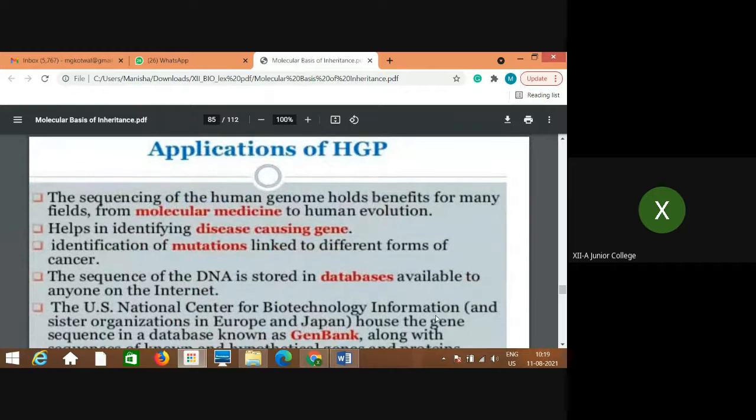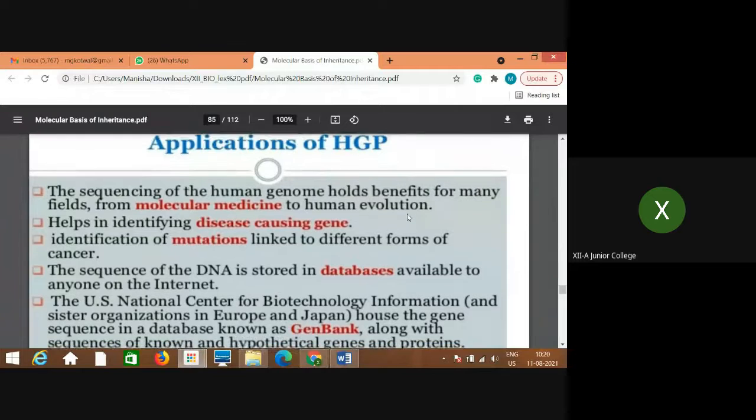Now, what exactly are the applications of HGP we will see. The sequencing of the human genome holds benefits for many fields, from molecular medicine to human evolution. Not only on the molecular level for medicinal purposes, but it helps in the studies of human evolution. So that is the most important. How human beings must have evolved, what is the relation with other ancestors as well as with other organisms, can be studied with the help of HGP.